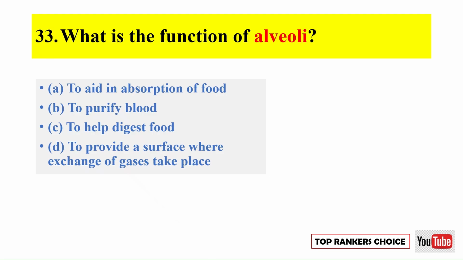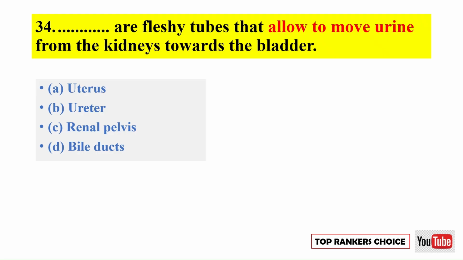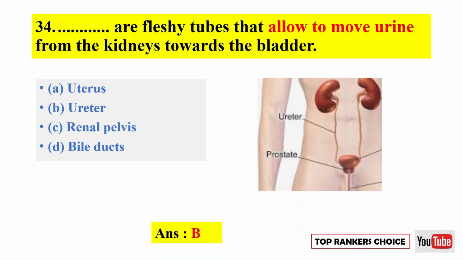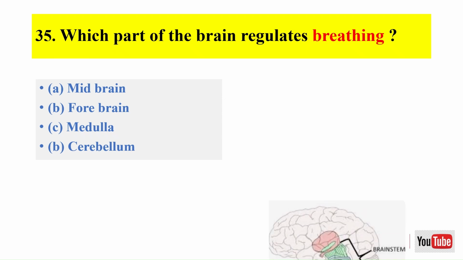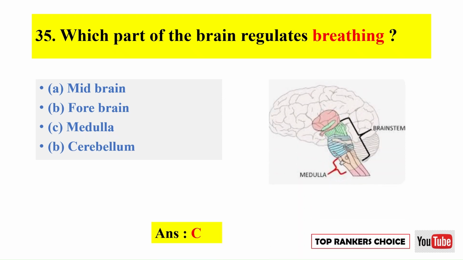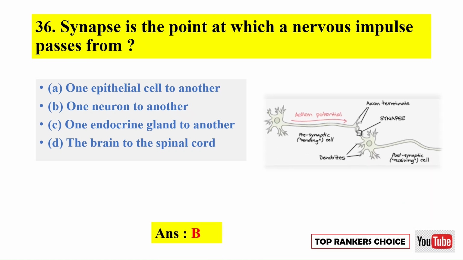What is the function of alveoli? Correct option is D. To provide a surface where exchange of gases takes place. What are the fleshy tubes that allow urine to move from the kidneys towards the bladder? Correct option is B. Ureter. Which part of the brain regulates breathing? Correct option is C. Medulla. Synapse is the point at which a nervous impulse passes from. Correct option is B. One neuron to another.